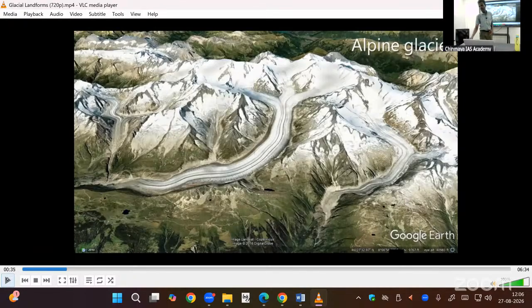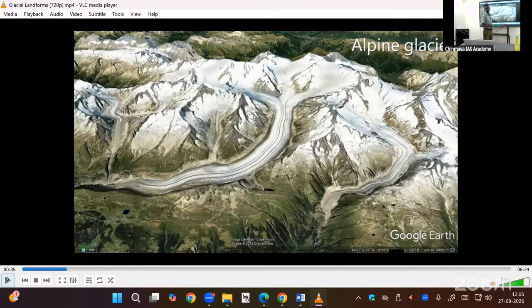How? I told you, this ice cube is impregnated with sand and stone. When I rub it on the slope, it will score. It is like an iron brush. It will score. It will further erode the valley. After reaching a certain height, it will melt. Water will move. It will deposit all the materials in a place.